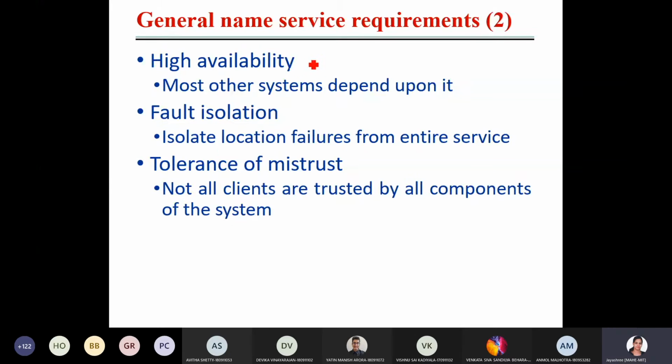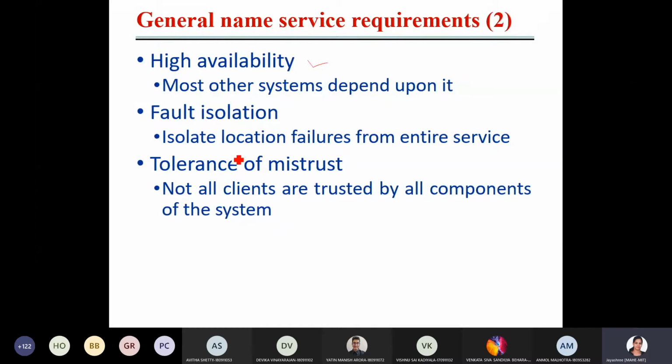High availability. Even if the system crashes or anything happens to the systems, it should make sure that the name service or some alternative service arrangement should be made. Okay, fault isolation. If a failure happens at one location of that particular service, then that location should be isolated from the entire service so that the failure is not visible to the users.